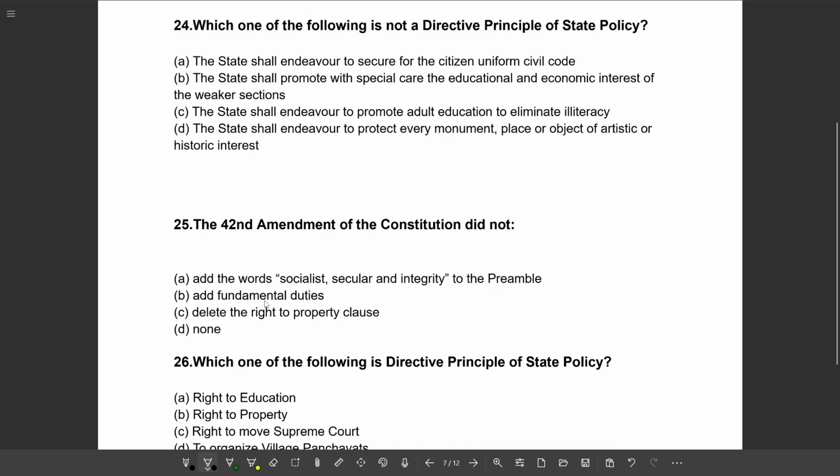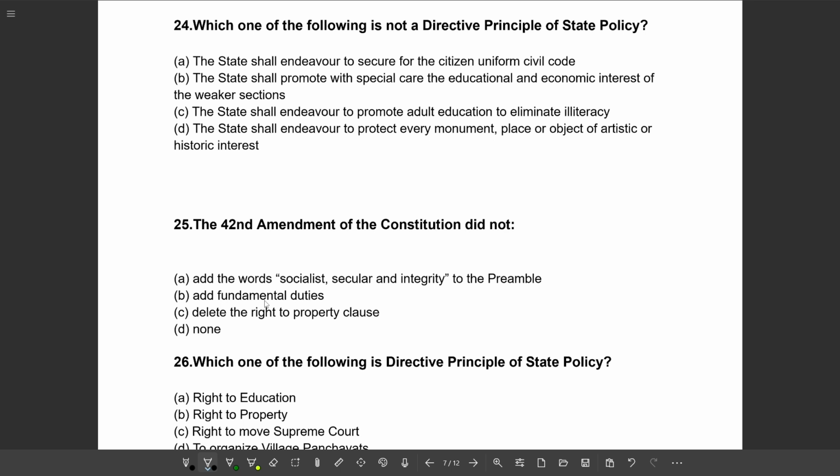Next question. Which one of the following is not a directive principle of state policy? Option A, the state shall endeavor to secure for the citizen uniform civil code. Option B, the state shall promote with special care the educational and economic interest of the weaker section. Option C, the state shall endeavor to promote adult education to eliminate illiteracy.